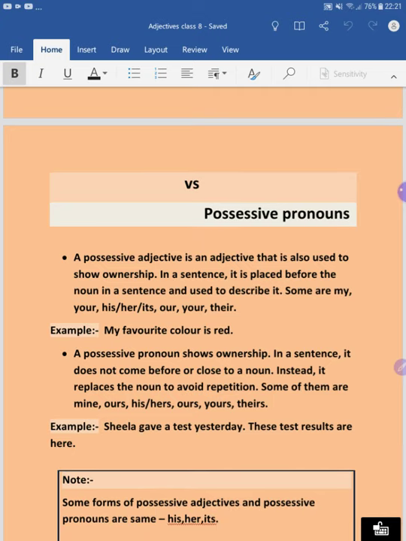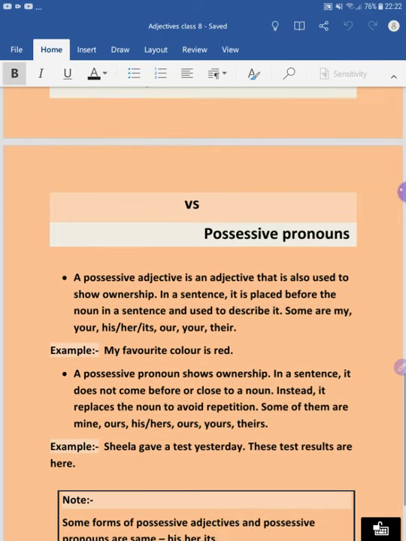Let us read it once more to have the clear understanding. A possessive adjective is an adjective that is also used to show ownership. In possessive pronoun, the possessive pronouns are also used to show the ownership. So what is the difference here? The difference starts from the next line.